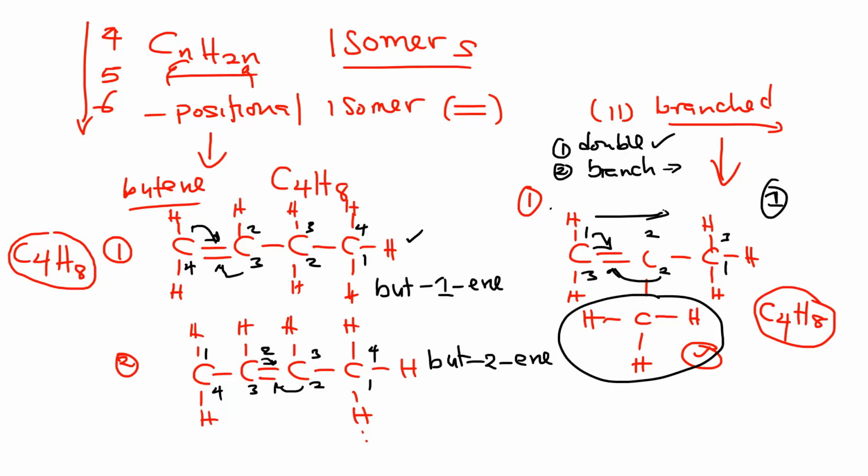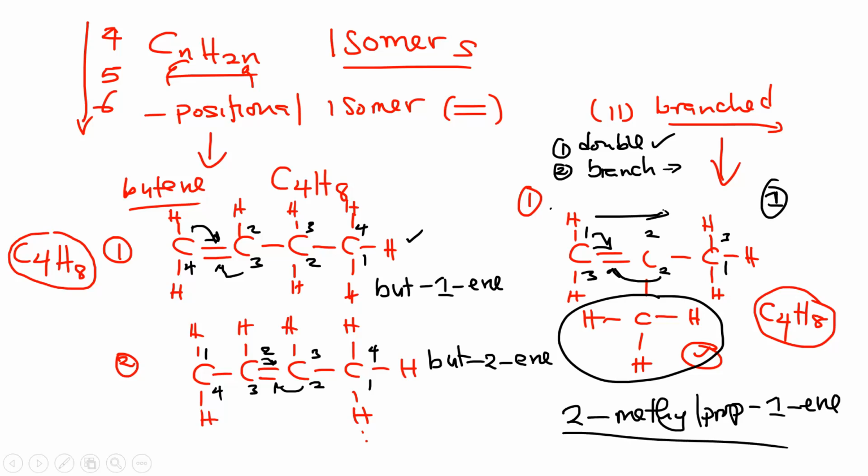In naming this, you start by putting the position of the branch, so 2, dash, what is the name of the branch? It is methyl. Then what is the alkene with 3 carbons? It is called propene. So methylprop, dash 1-ene. Let us not forget the position.